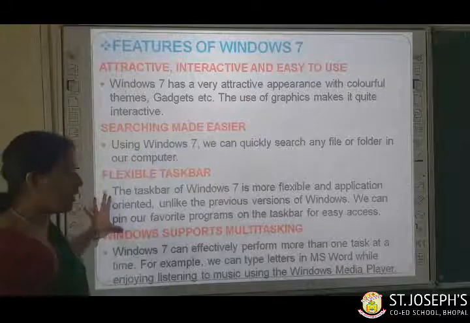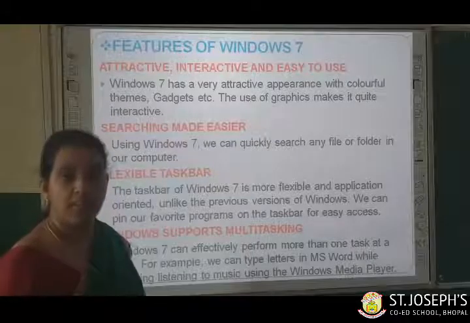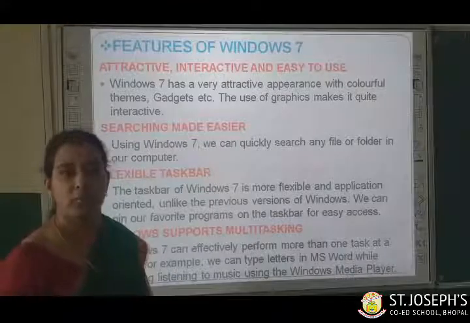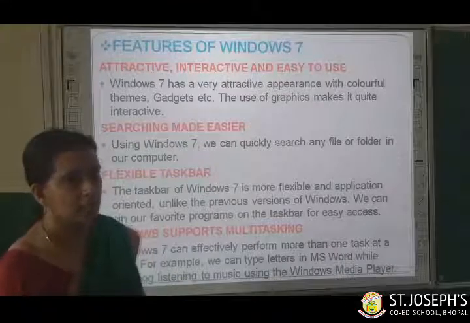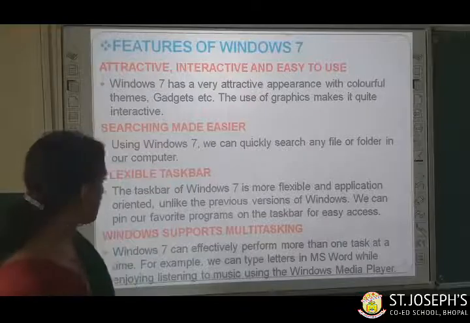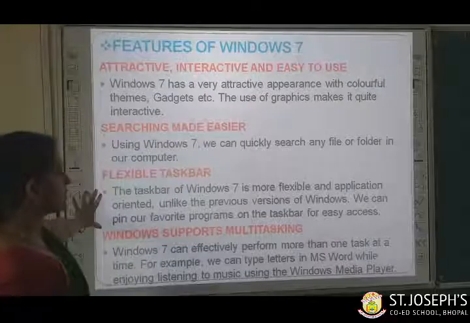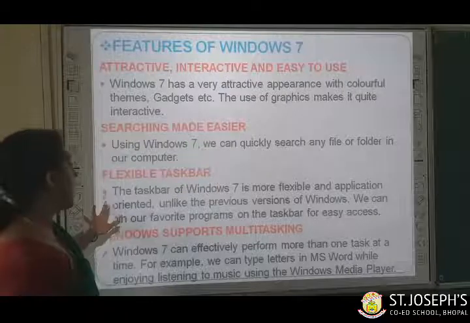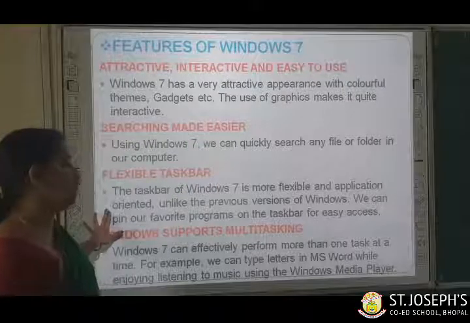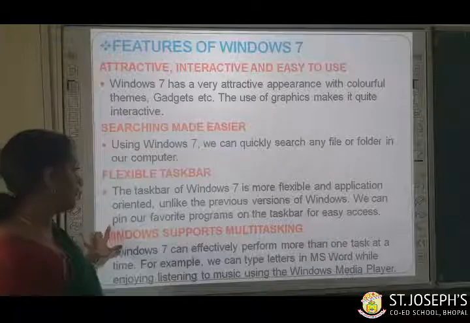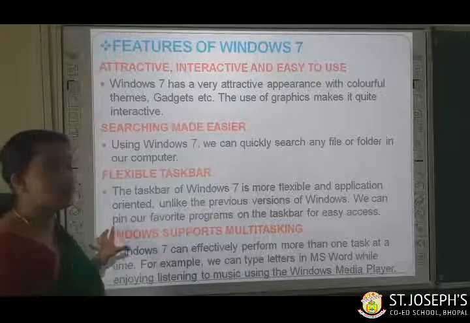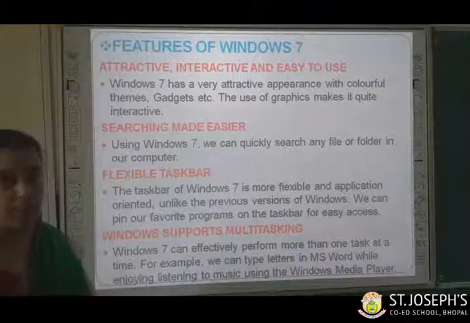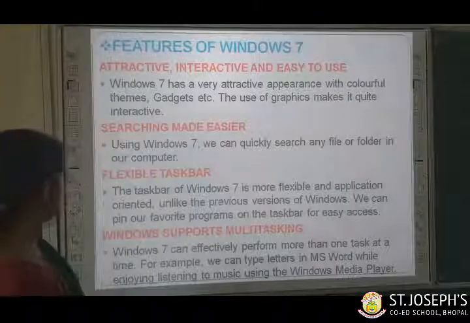And taskbar means at the bottom of the desktop you can see a thin horizontal bar. That is called the taskbar. Clear children this much? The taskbar of Windows 7 is more flexible and application oriented, unlike in the previous versions of Windows. We can pin our favorite programs on the taskbar for easy access. You can easily open them when you click on that particular icon on the taskbar.